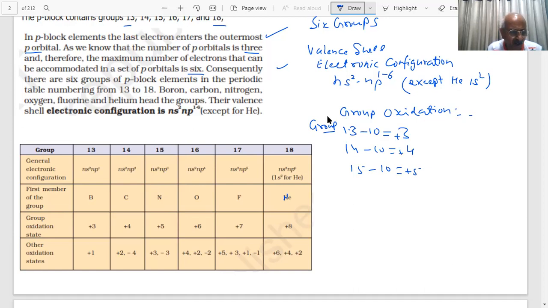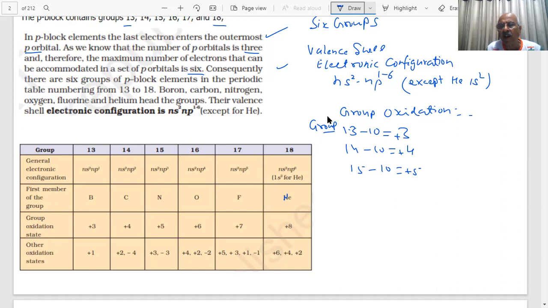Ultimately, if you want to remove electrons, students, then you have to provide energy. Who will provide the energy? Not me. When compounds are formed, lattice energy, hydration enthalpies, or when other compounds are formed, the combining groups will promote the electrons if possible. So generally we expect that in boron, carbon, nitrogen, the group oxidation state is more stable for lighter elements in the group.